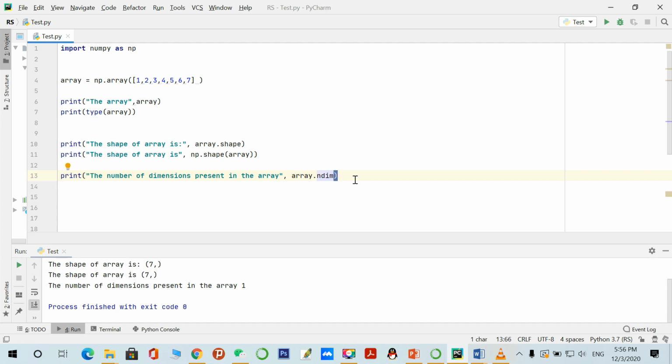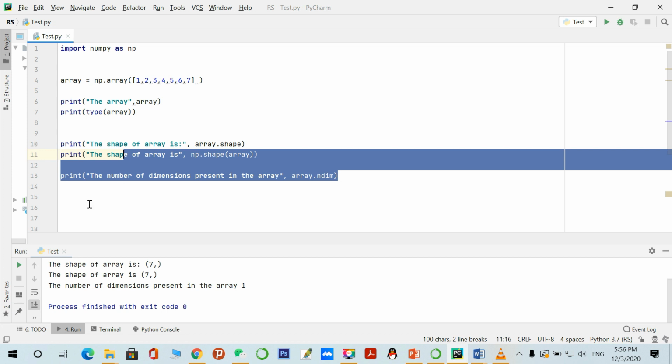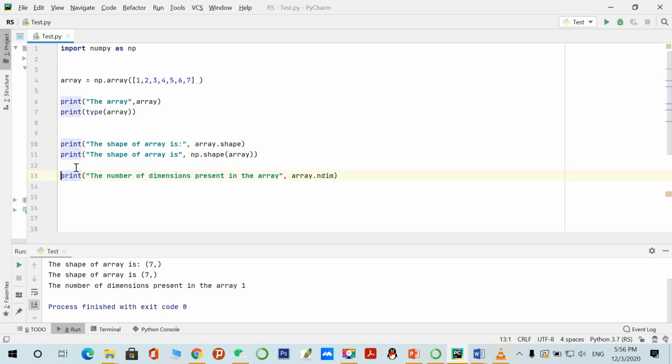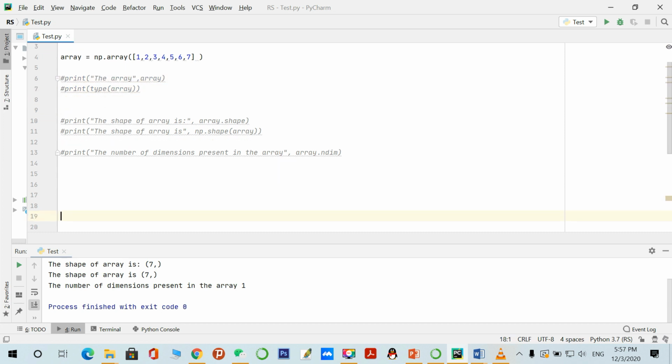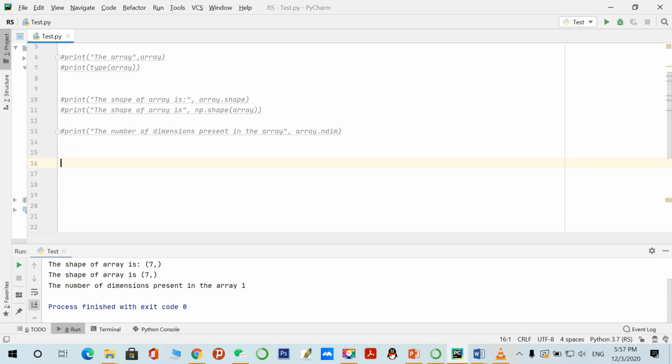Up to now, we already know how to create a one-dimensional array. So let's learn how to create a 2D array, a multi-dimensional array. So just comment these lines for temporary time. Yeah. So let's create a variable for the 2D array.